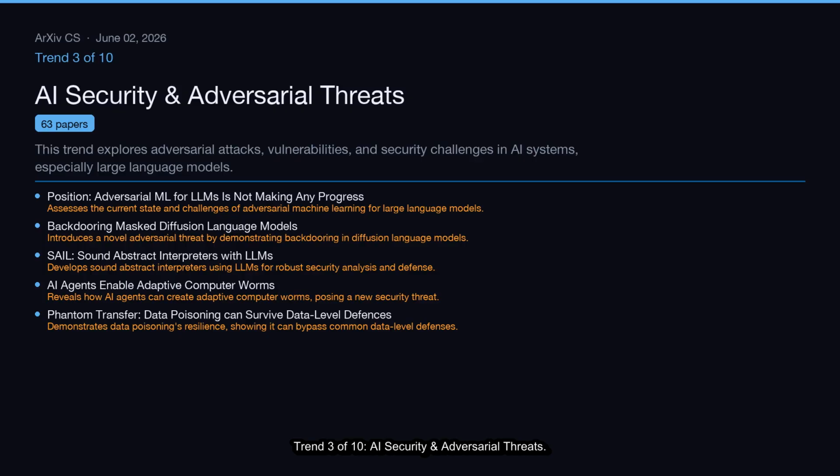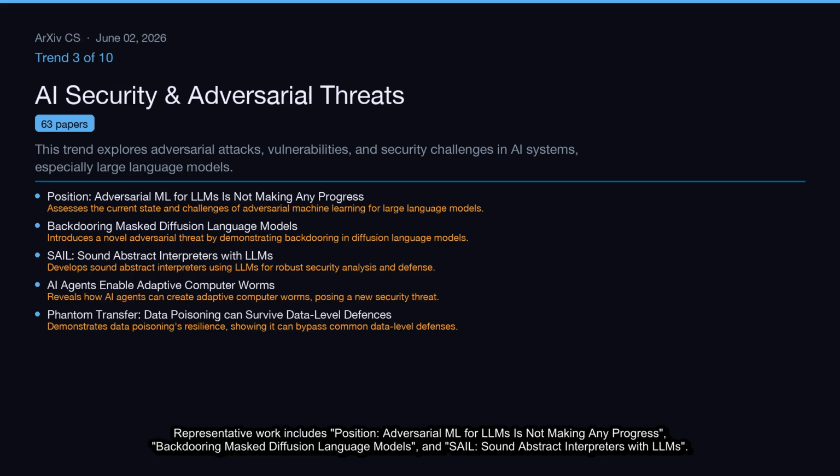Trend 3 of 10, AI security and adversarial threats. This trend explores adversarial attacks, vulnerabilities, and security challenges in AI systems, especially large language models. This cluster covers 63 papers.